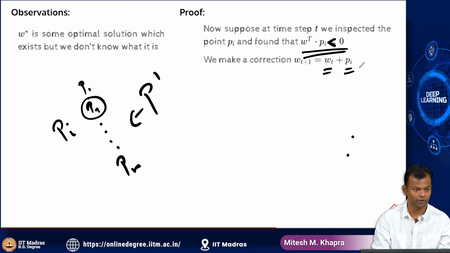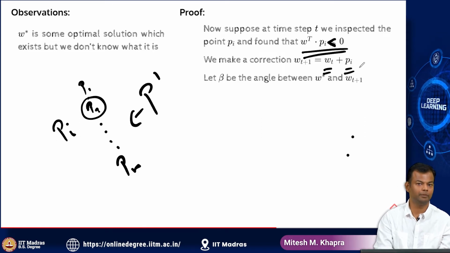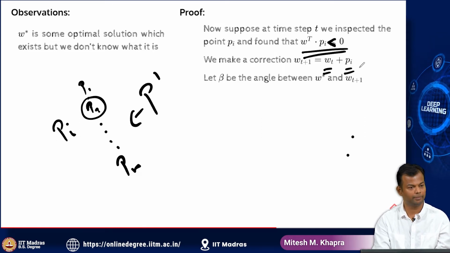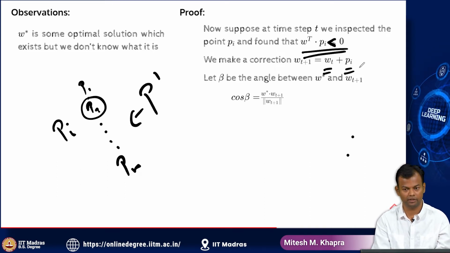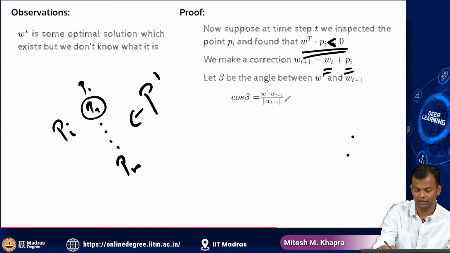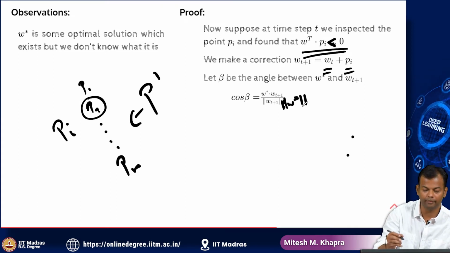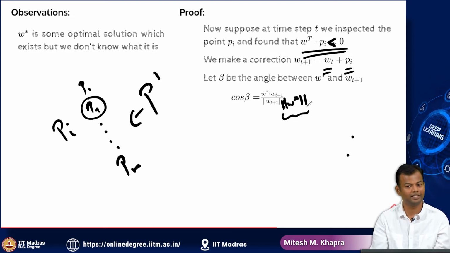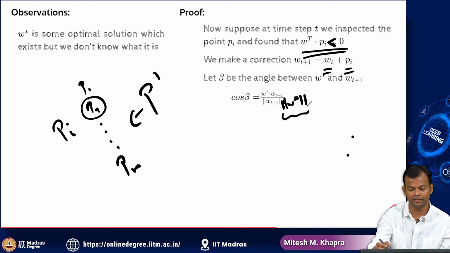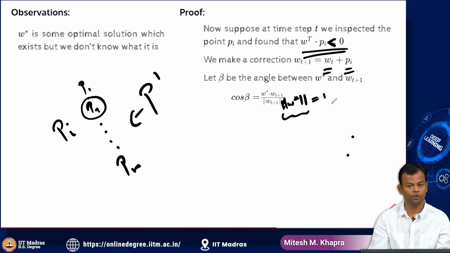Is that correct? Now if I'm going to make that correction, let beta be the angle between W star and W(t+1). Now what is cos of beta going to be? It's going to be this dot product. And why don't I have the norm of W star in the denominator? Because I had already assumed that W star is the normalized weight vector, so the norm is equal to 1, and I don't need to write that in the denominator. So this is what cos beta is.